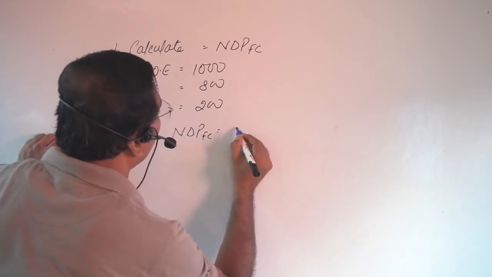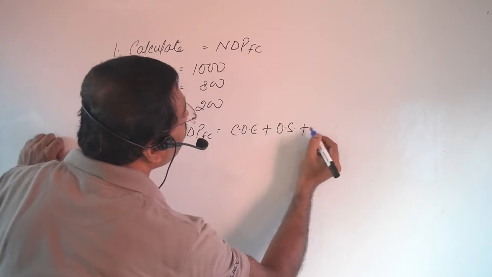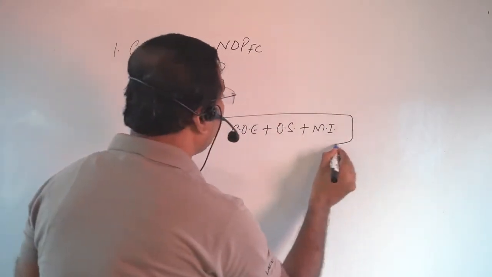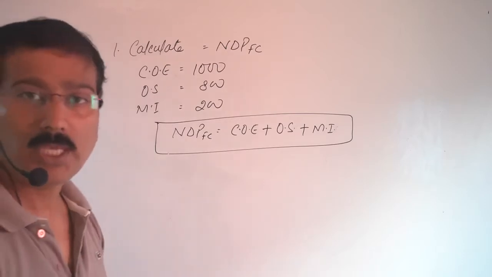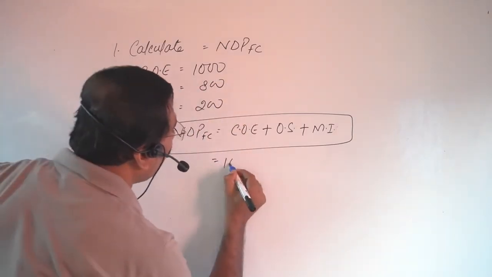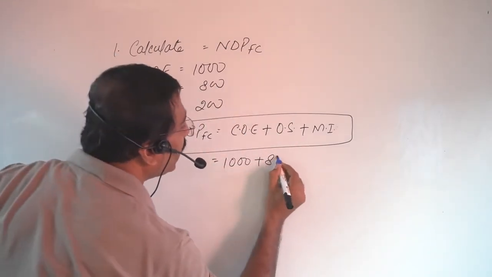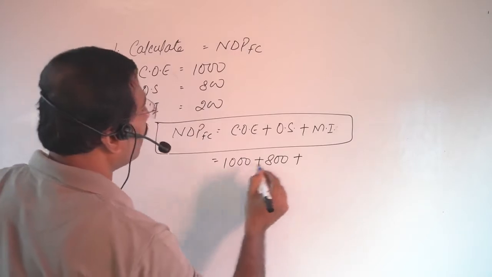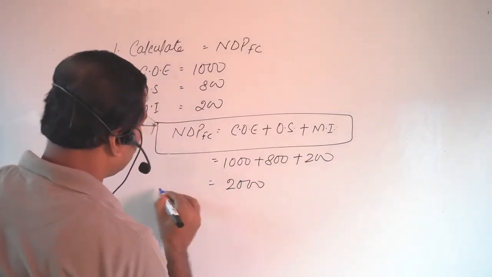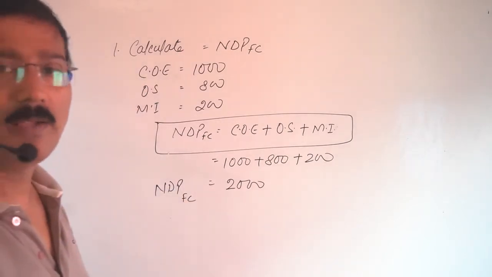NDPFC is equal to COE, compensation of employees, plus operating surplus plus mixed income of self-employed. This is the basic formula. Okay? Now, what is the compensation of employees? That is 1000, plus what is operating surplus? That is 800, and what is MI? That is 200. So the result is 2000. NDPFC is clear now. Very clear?